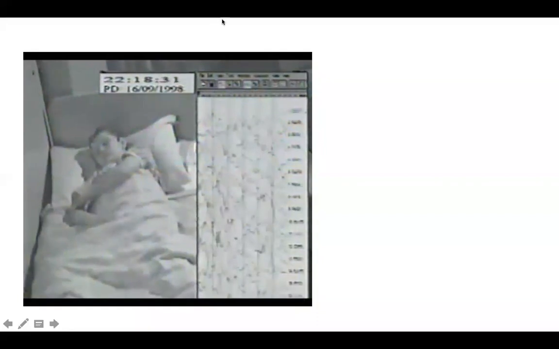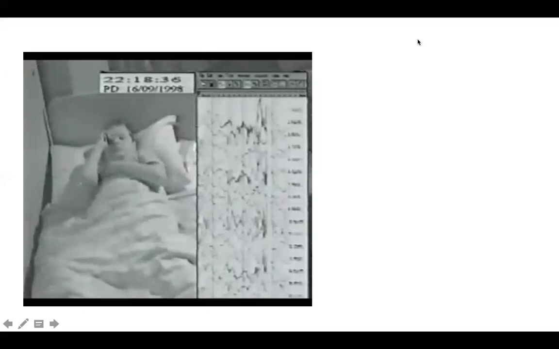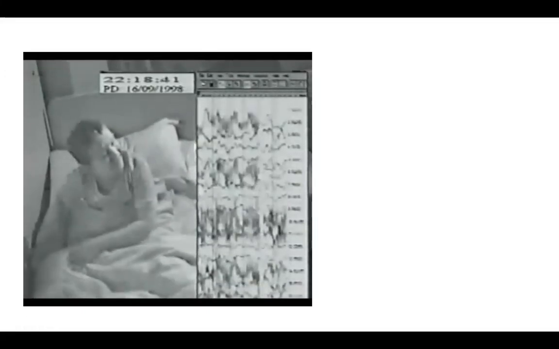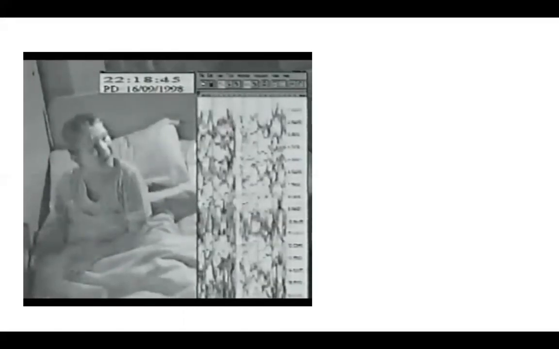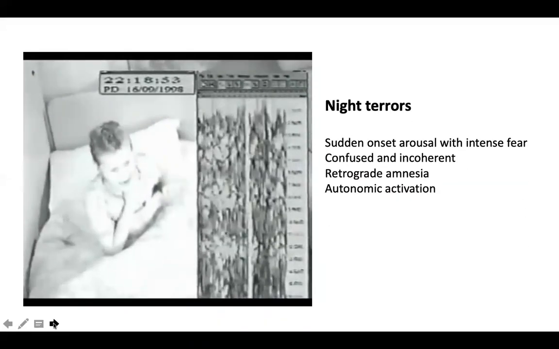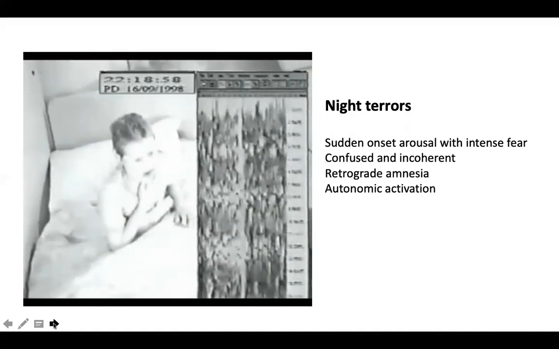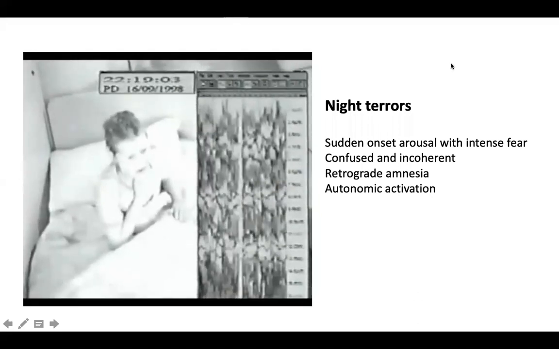But see here, this is a child who sleeps at night, gets up and suddenly starts screaming, sits up, looks at one side, extreme fear, extreme screaming, looking towards one side, shouting, calling the mother, but has no memory of the events. And again goes back into deep sleep. Usually seen in the first 3 hours of sleep in the non-REM phase. The child is confused and incoherent with retrograde amnesia. The next day you ask about the events, they forget the events.